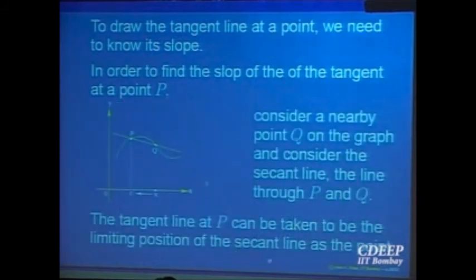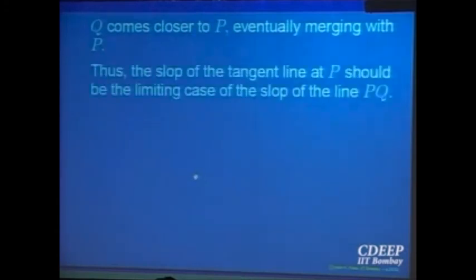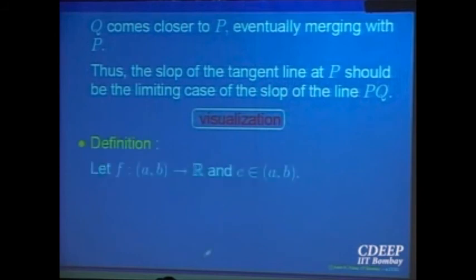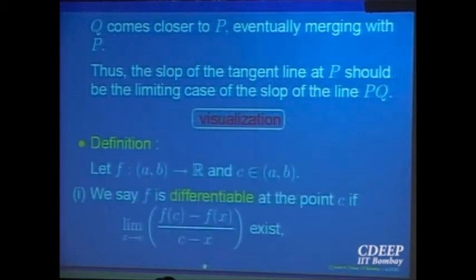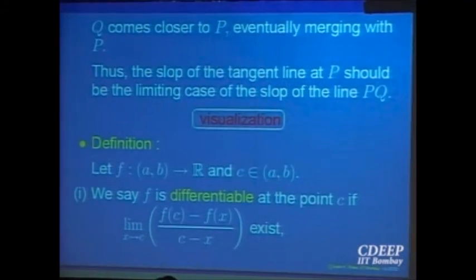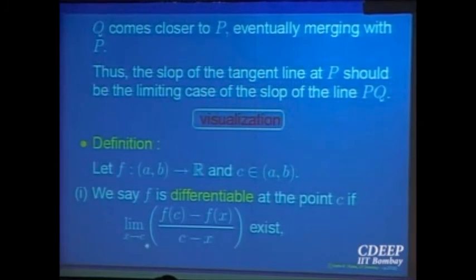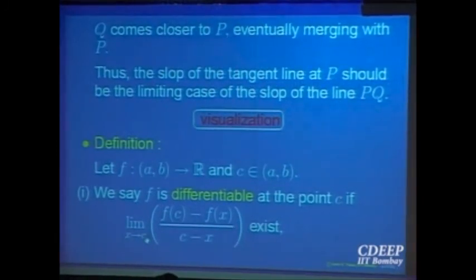So this line which cuts in 2 points is called a secant line. So let us calculate the slope of that secant line and try to get a picture of that. So f of c minus f of x divided by c minus x is the slope of the secant line joining the point c, f of c with the point x, f of x. You want to make them merge, x going to c, and that should give you the slope of the tangent at that point, if that limit exists.